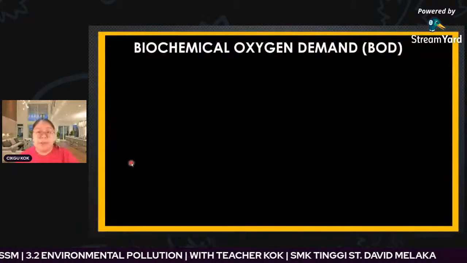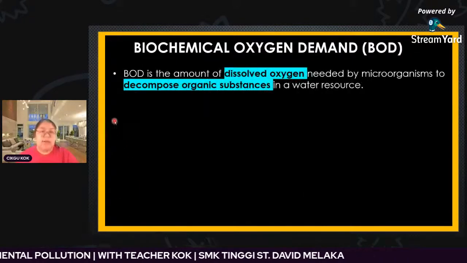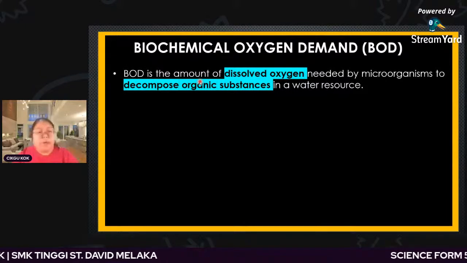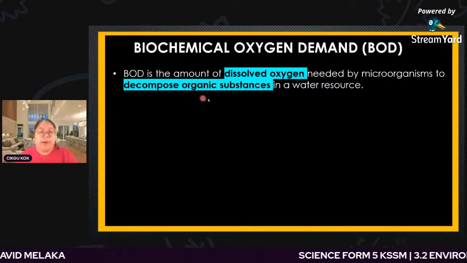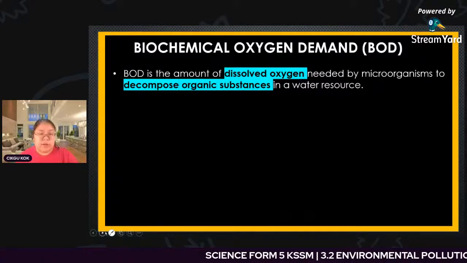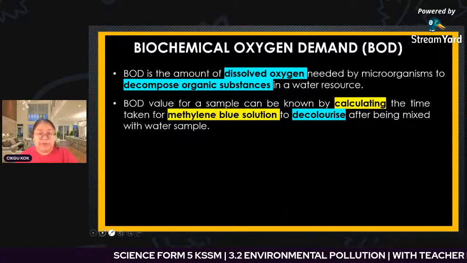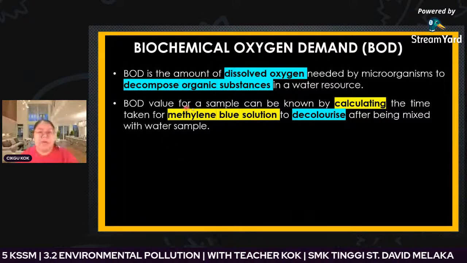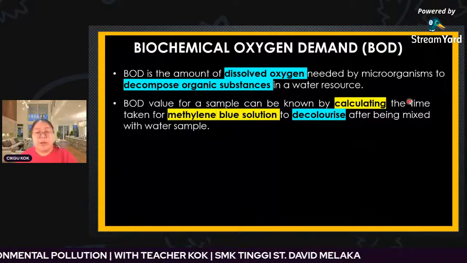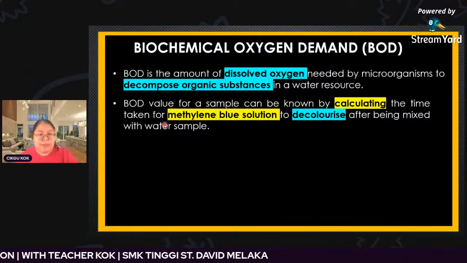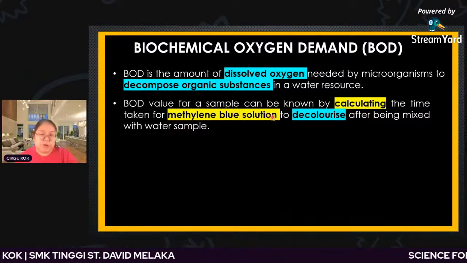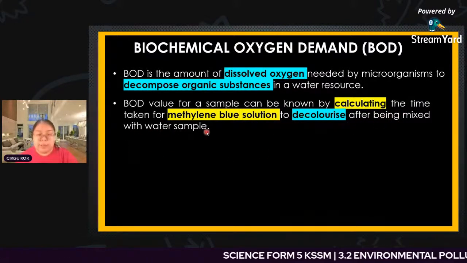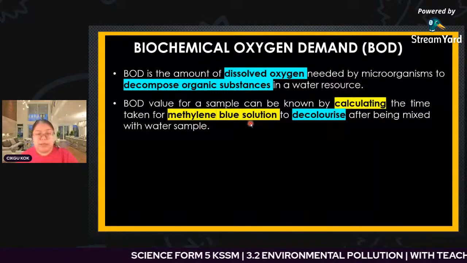Okay, now we're going to see the BOD, how to test it. BOD is the amount of dissolved oxygen needed by microorganisms to decompose organic substances in the water resource. Later we will see the diagram, then we will know more detail about what BOD is. BOD value of the sample can be known by calculating the time taken for the methylene blue solution to decolorize after being mixed with the water sample.